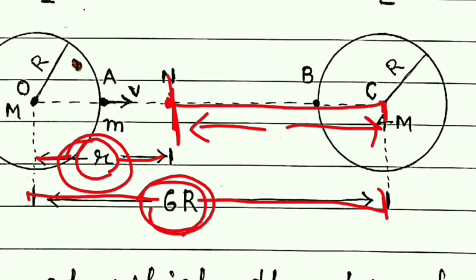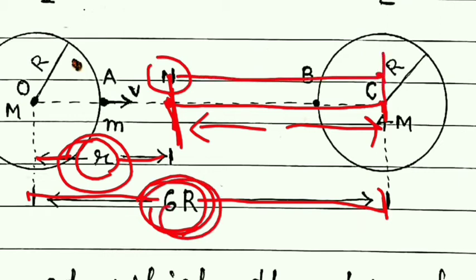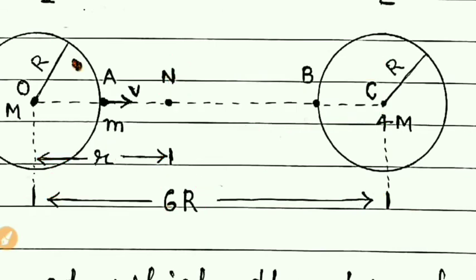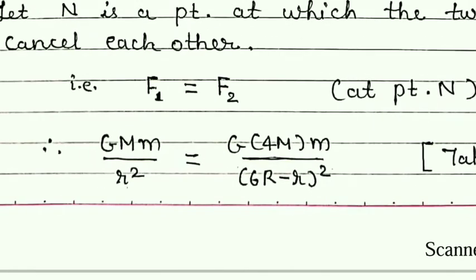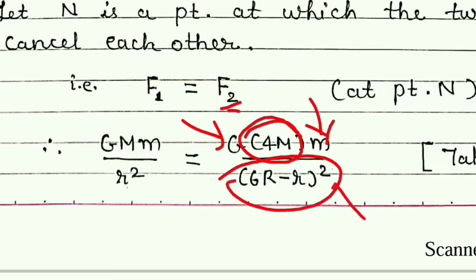From the figure it is clear that the distance of this point N from the center of the second sphere will be 6r minus r. And so F2 is equal to G, mass of second sphere, mass of the object, upon distance square.